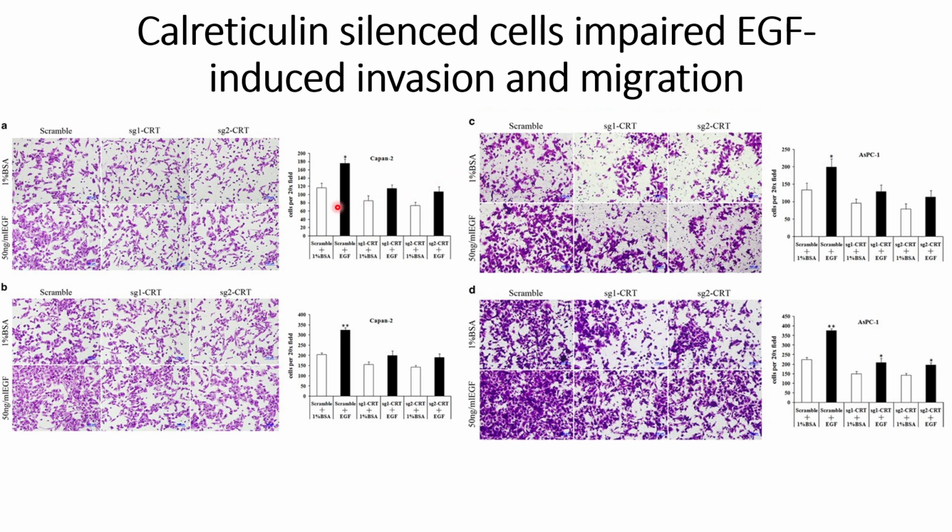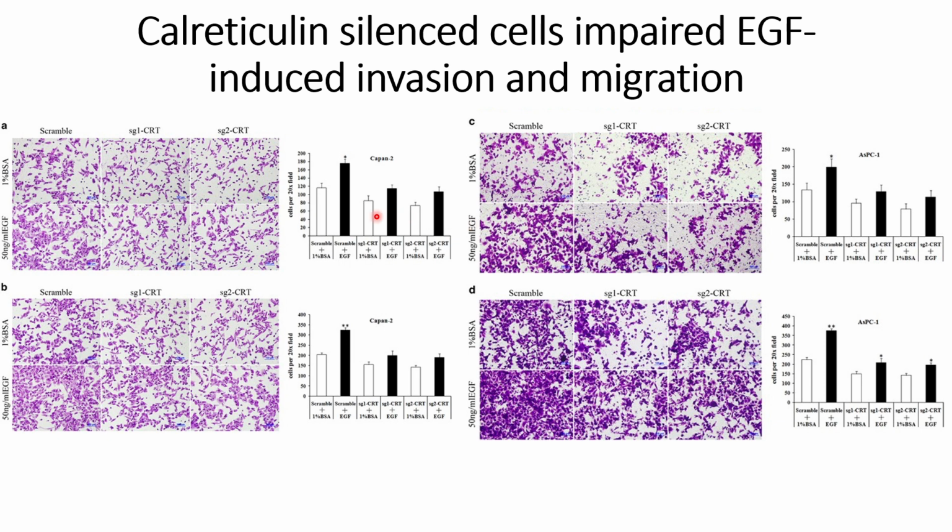So this is what they concluded at the end of this figure, that calreticulum plays a role towards the EMT transition of these pancreatic cancer cells. And if you need to understand more about their experiments in detail, you can go to the reference that has been provided in the description.